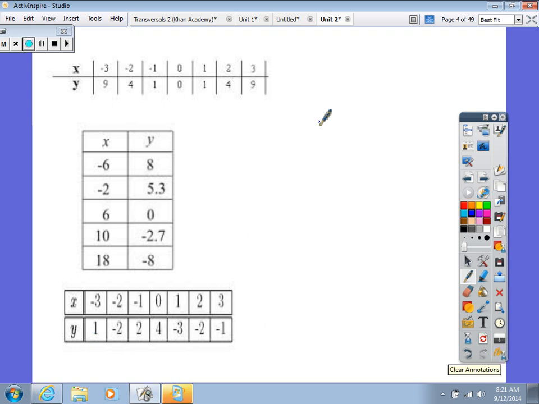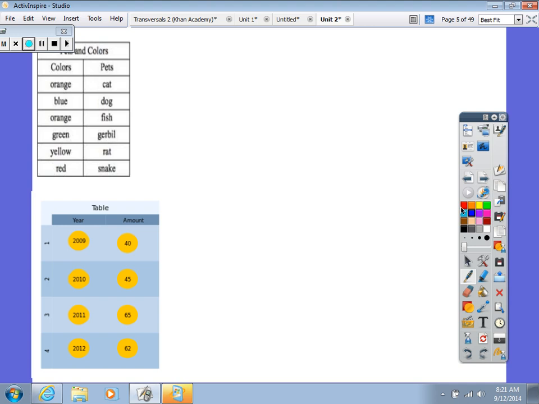So let's say I gave you this one for kicks and giggles. Is this a function or not a function? No. How come? Very good, because the x's repeat. All right, moving on. I like this too because this isn't necessarily a chart, but you can still see if certain relations are actually going to be functions or not. Would this be a function? No. How come? What repeats? You got 2 oranges. So that means for each input, do I only have one output? No. I would have 2 outputs here.